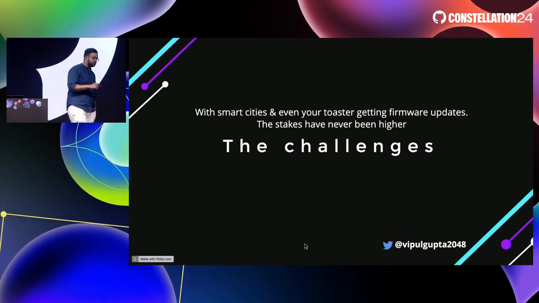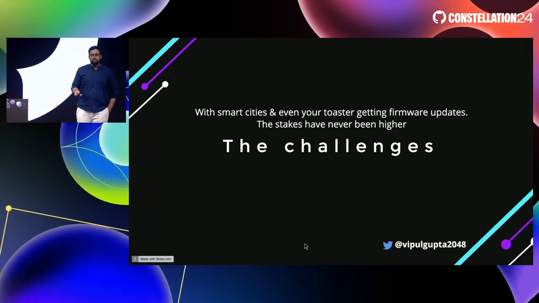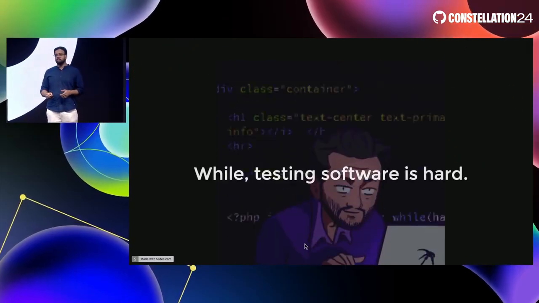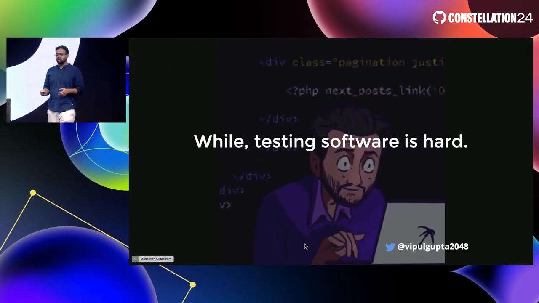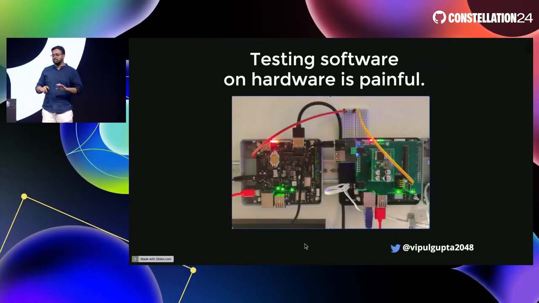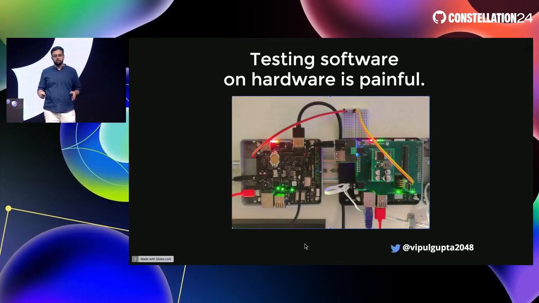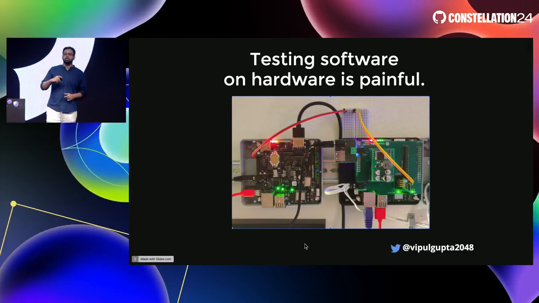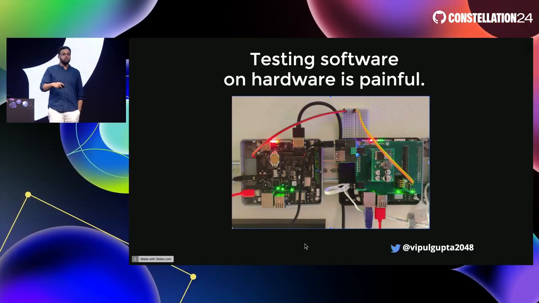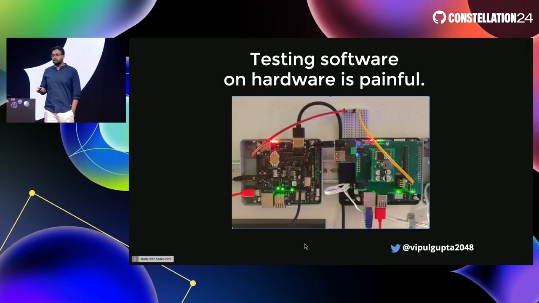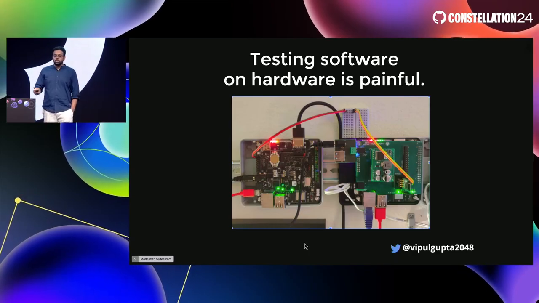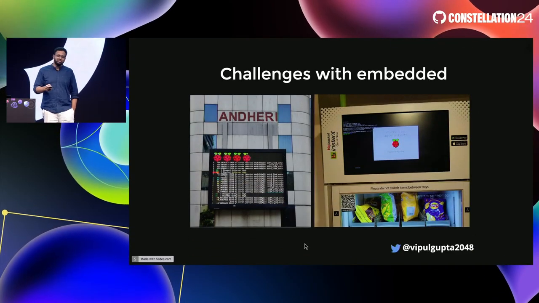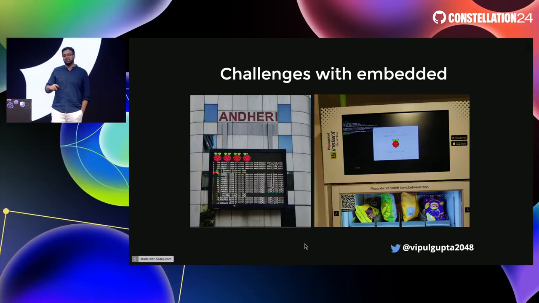With your smart cities and your toaster even getting firmware updates, the challenges are huge. While software testing is already hard enough, testing software on hardware is downright painful. You have to worry about environment, you have to worry about a lot of different factors playing with your memory, environment, security as well for the hardware, wherever you deploy. And when things fail in production, they are actually real, and someone does get fired.